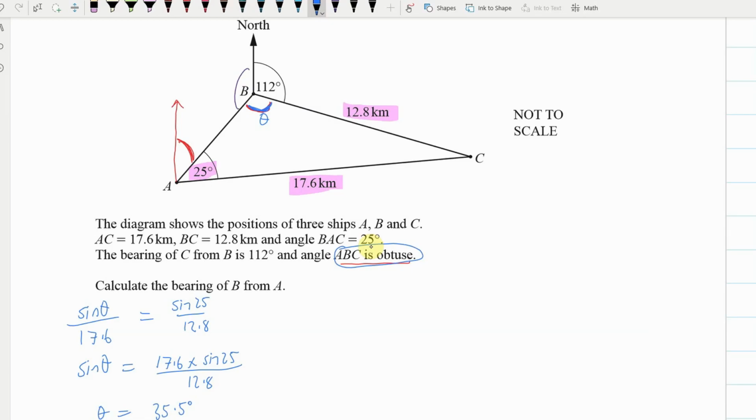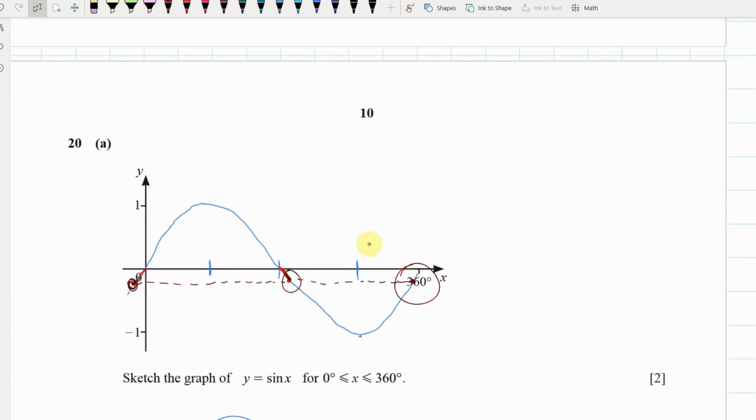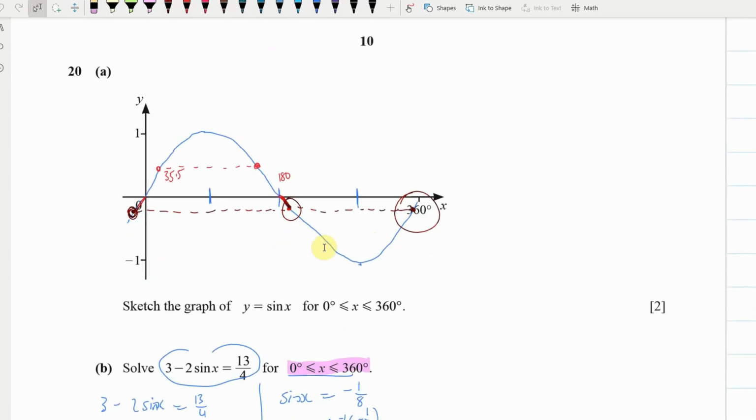Now you can see that this angle that we've got here, 35, is not obtuse. So what we're going to do is go back to the previous page and look at our sine diagram. Here is 35.5, but do you notice if we go across here, we're going to get another result that's the same sine. So this is 180 here, so we're going to go 180 minus 35.5 to get that angle. So I think the angle should be 144.5.